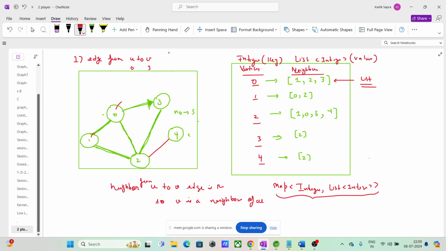What you will do guys, you will go to vertex u, that is 0. Okay? You will fetch the neighbor list, you got the neighbor list. Now you will check, does 3 exist in this neighbor list or not? How can you check? You will check, is this value 3? No. Is this value 3? No. Is this value 3? Yes. So guys, if I have to check if there is an edge from 0 to 3, what will be the time complexity?